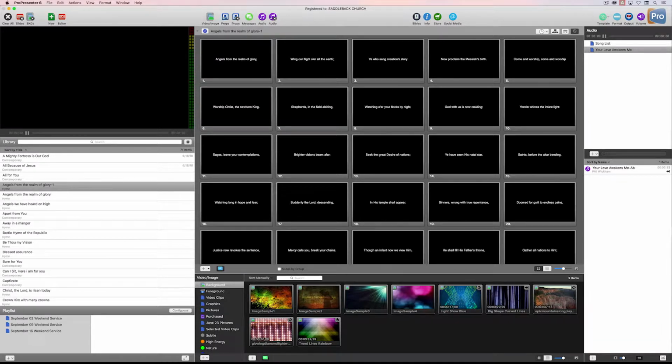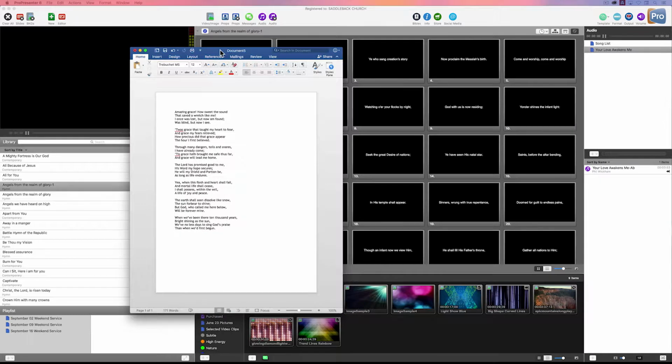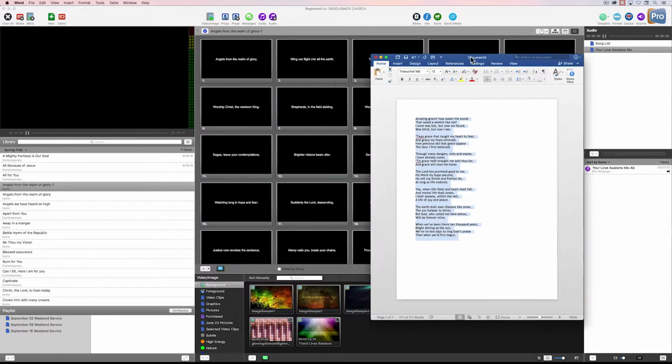Well, those lyrics could be on a Word document much like this, and you could import this document directly into ProPresenter, which I'll show you in a moment. The easier way to do this is to copy and paste. So I'll mouse click and drag and I'll copy all this text. Of course, after I highlight it, then I can push Command-C on my keyboard to copy. I'll move this document out of the way.